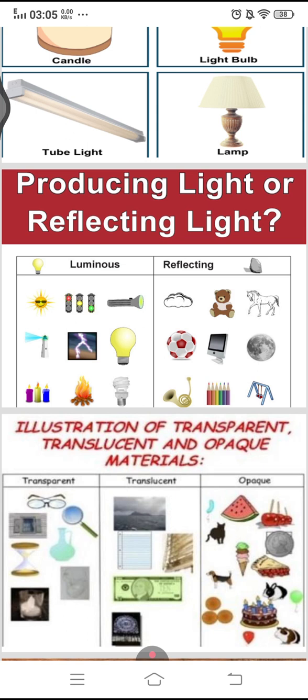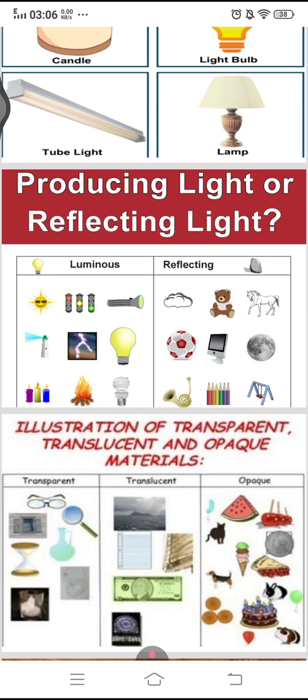For example, rocks, things made with rock, rubber, ceramics, and soil, and all the human-made materials that are seen in this picture are opaque materials.